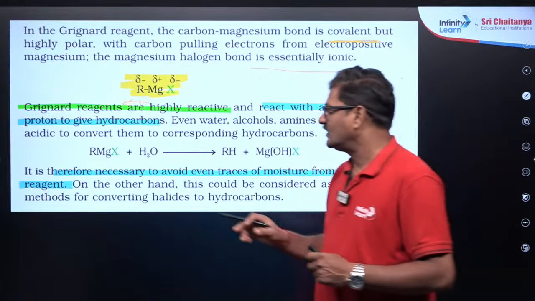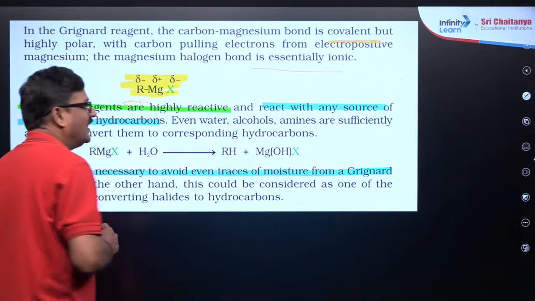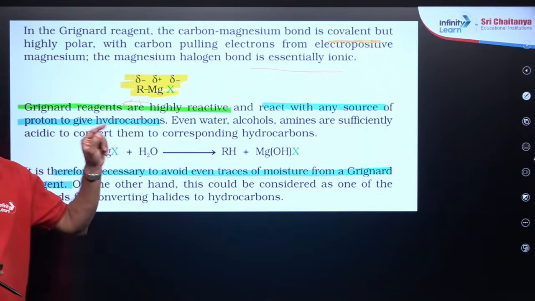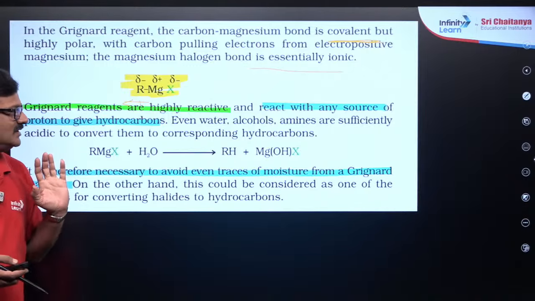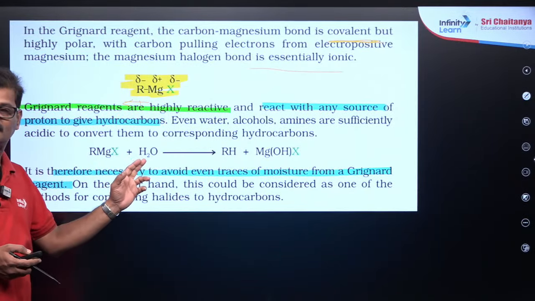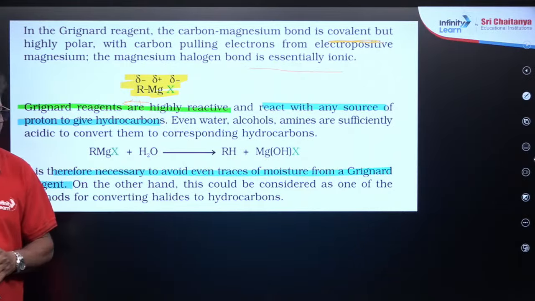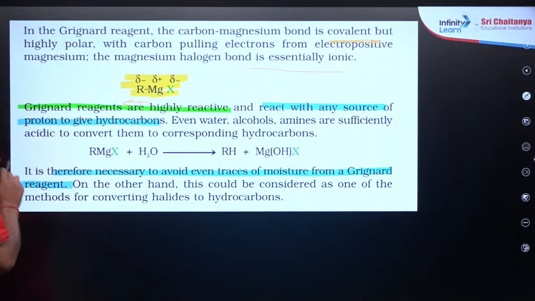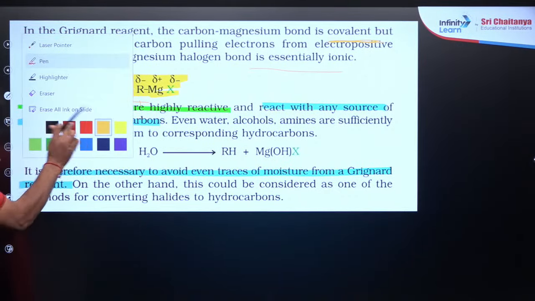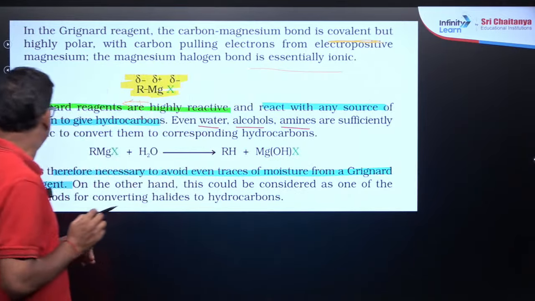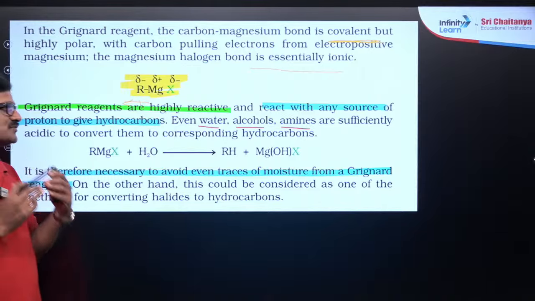Okay, so Grignard reagents are highly reactive and react with any source of proton to give rise to a hydrocarbon. That's very important. So Grignard reagent reacts with moisture and gives rise to alkane. Even water, alcohols, amines are sufficiently acidic to convert them to the corresponding hydrocarbon.